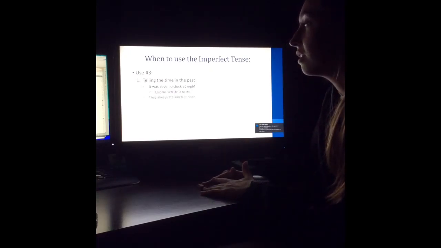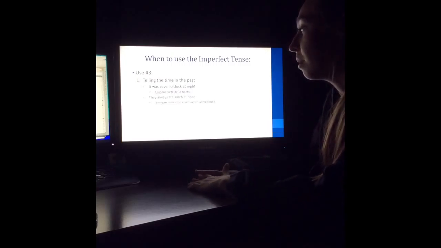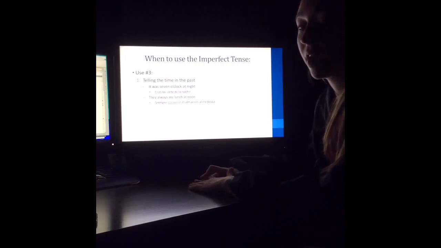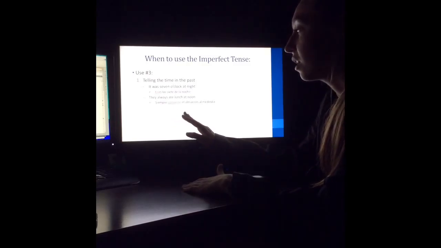Another example would be, they always ate lunch at noon. Siempre comían el almuerzo a la mediodía. So the verb here would be comer, and since it's an ER ending verb, you drop the ER and you add ían.